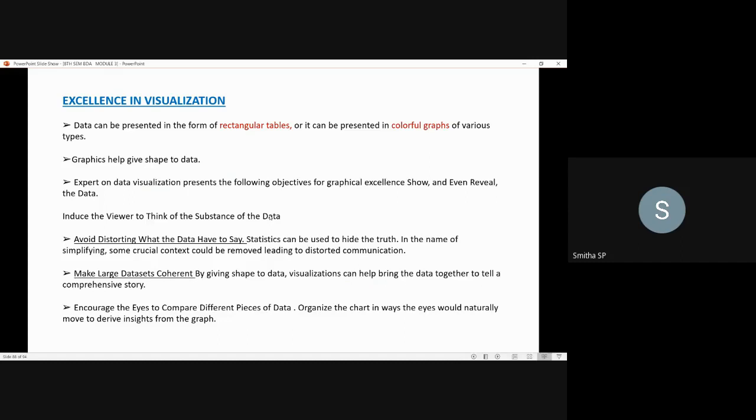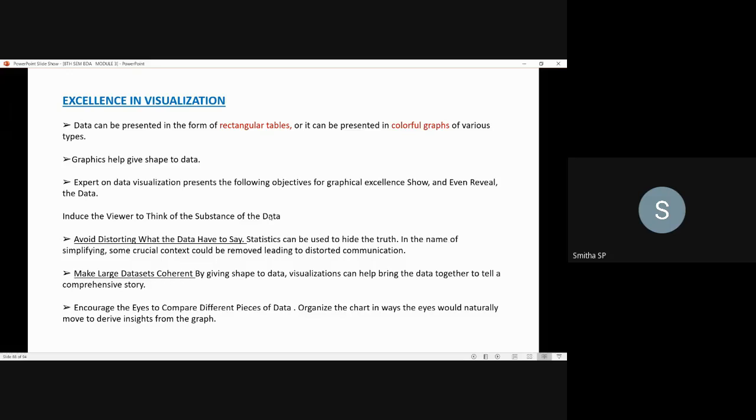Okay, next thing is about avoiding distortion. How to do that? If you are going for the simplification process, at that time if any data are there which will lead to distorted communication, you can remove such data. Okay, so that you will be avoiding distortion in that data. Next is about making large data sets coherent. How to do that? By giving shape to the data. In the sense, visualization will bring the data together to tell a comprehensive story about that particular sector you will be using it for.